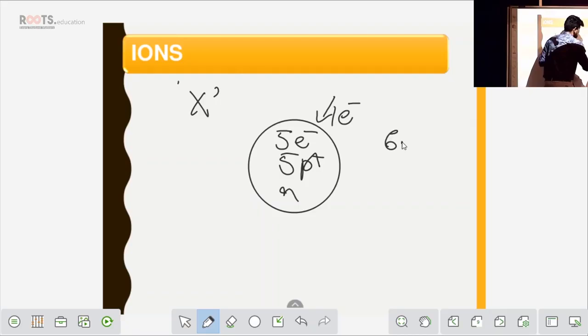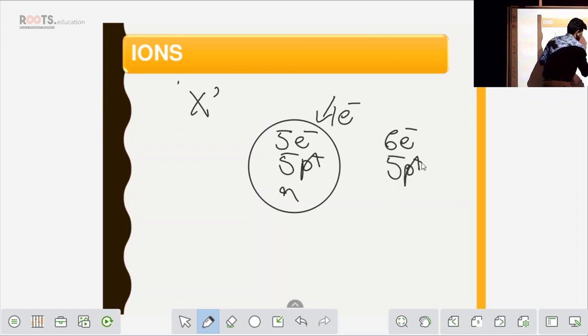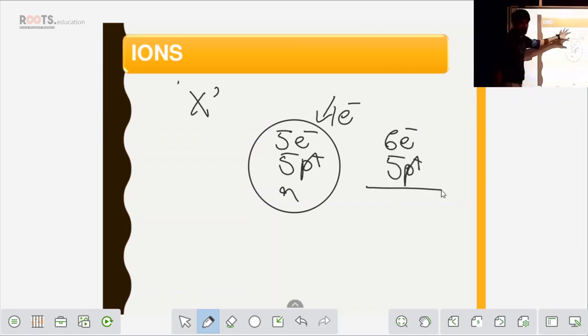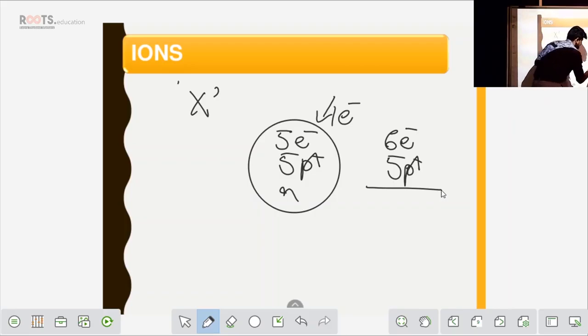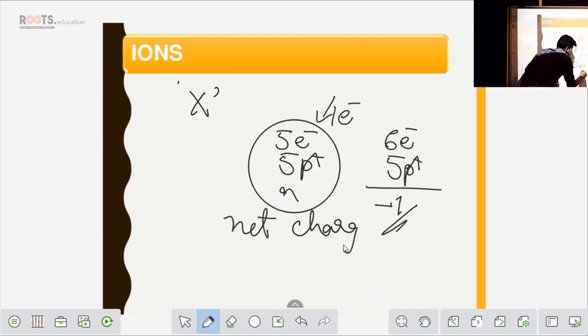It becomes 6 electrons, 5 protons. So when you find the net charge of that particular atom, what do you get? -1. So -1 is the net charge of this particular atom where the electron is added. Clear?